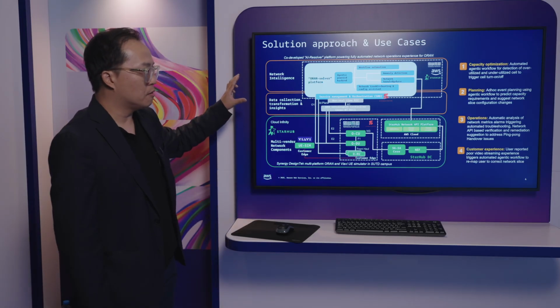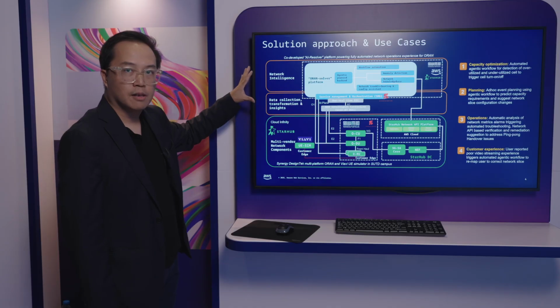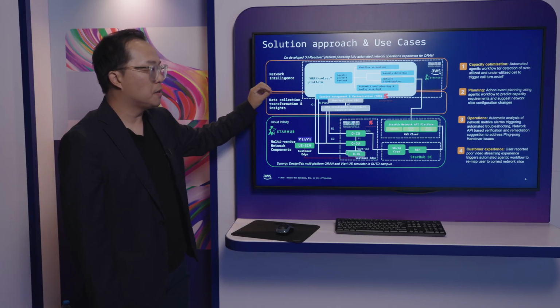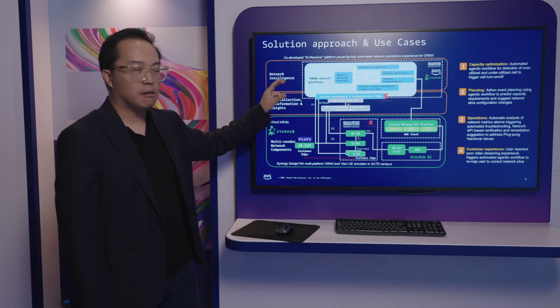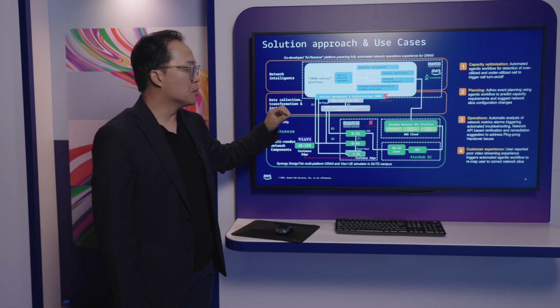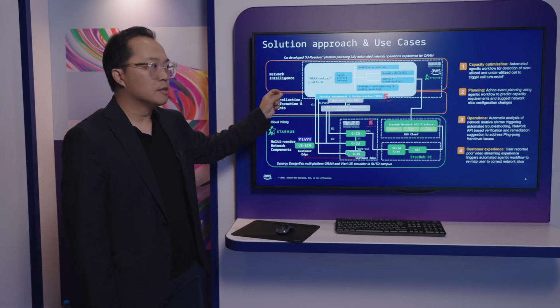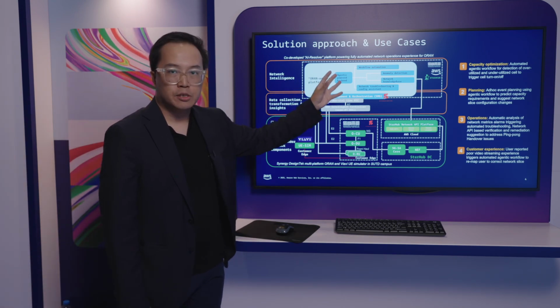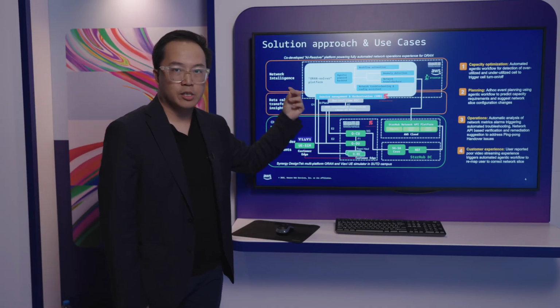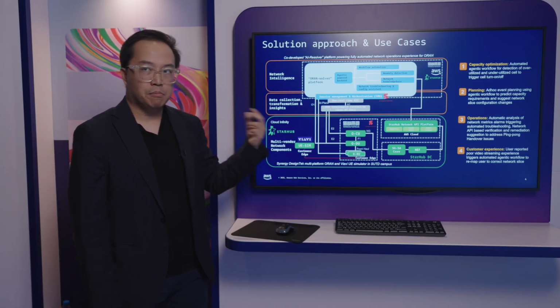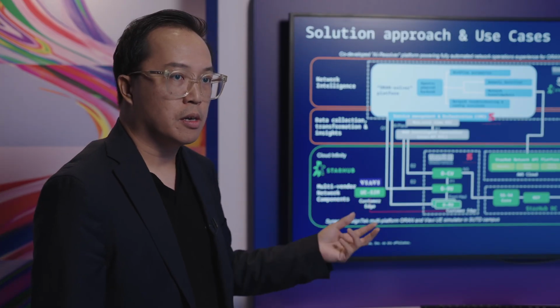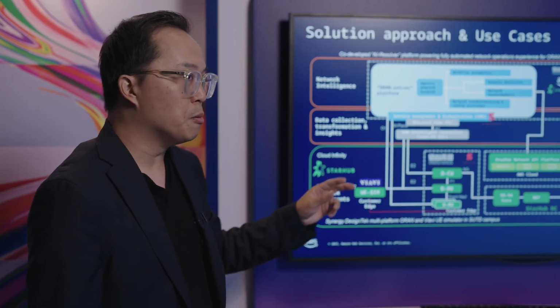Our focus for this collaboration is in the top layer. This is where we overlay a generative AI-powered platform using agentic workflows to drive network operations tasks across different stages, from capacity planning to applying network configuration changes to the network, to troubleshooting complex network issues, and also to dealing with specific customer experience challenges.